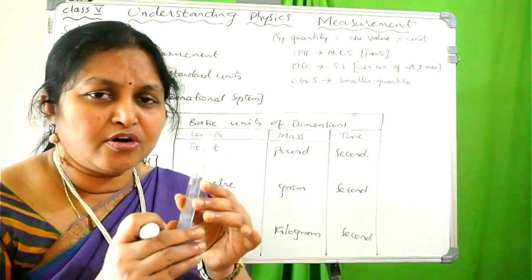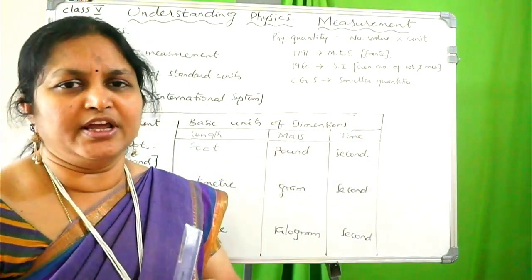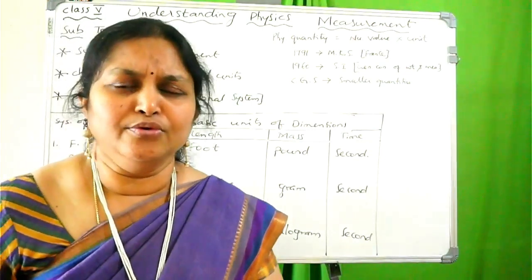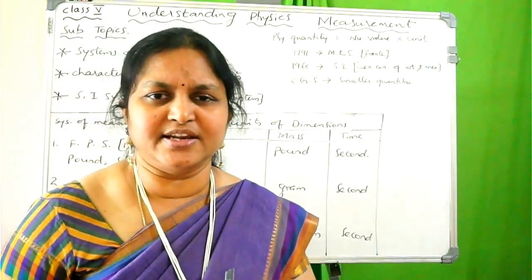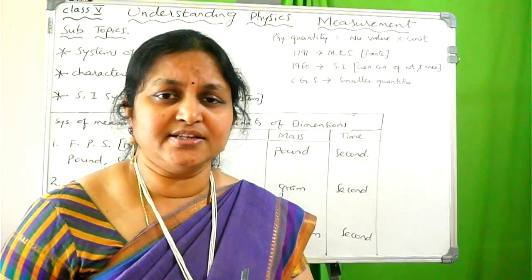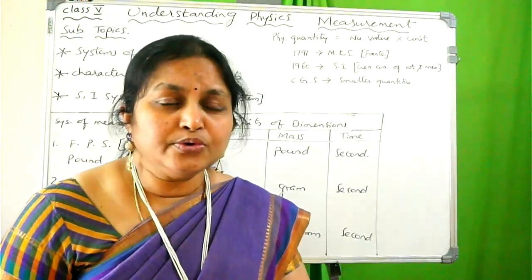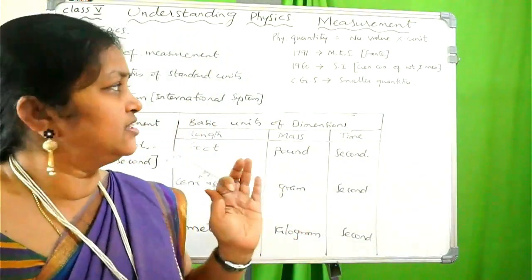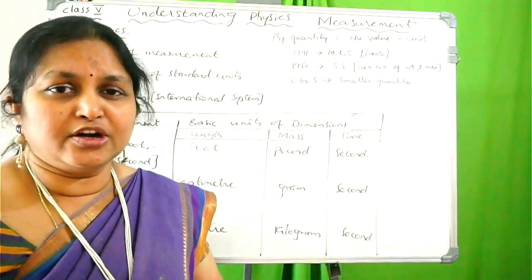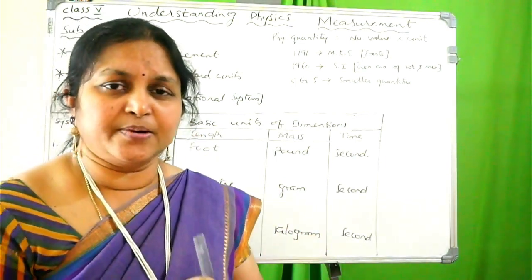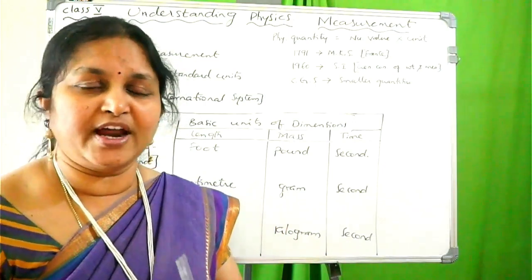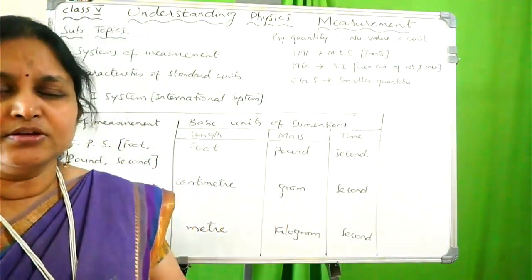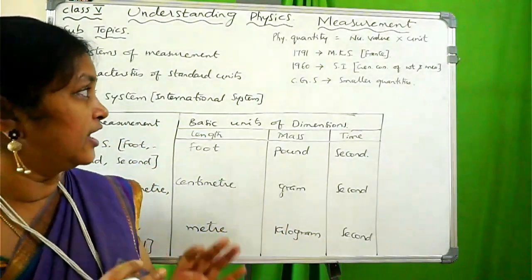Whatever the known constant quantity is, that is a standard quantity. These standard quantities have some special characteristics. Due to that only we can say that these are accurate values, these are not at all going to change. These are perfect values, scientifically proved, tested, verified values. Like this, we can confirm it.